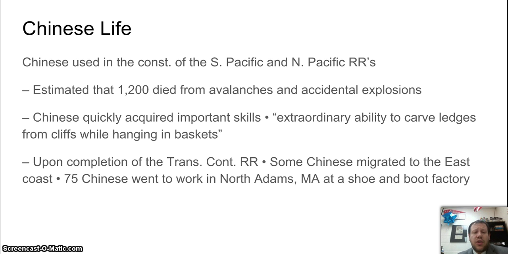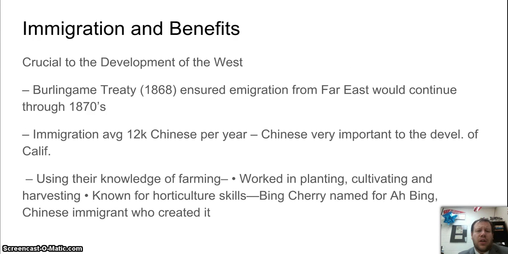Some Chinese went to the East Coast. Some went east, looking at shoe factories, boot factories, those kinds of things, but most still stayed on the West Coast overall. There were some treaties signed right after the Civil War to make sure that Eastern immigration would be allowed to continue. It stops around 1882, is when it actually stops.